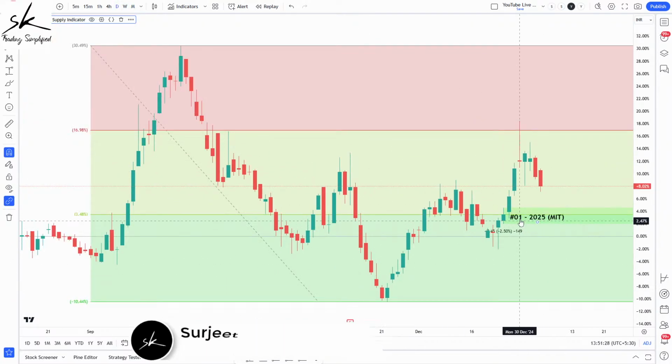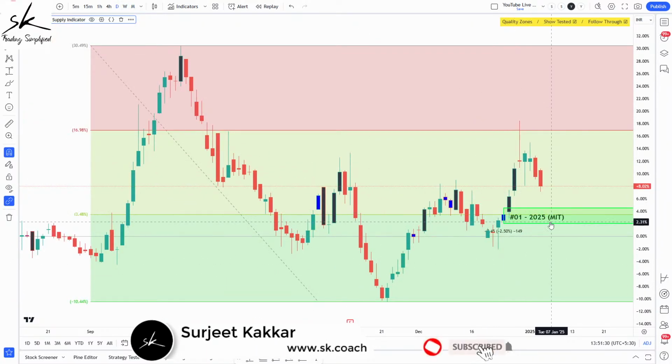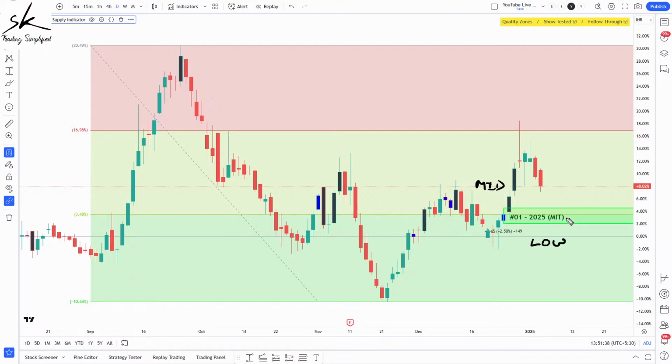So based on our curve analysis, you can see our lower time frame zone is basically falling into two different locations, which is middle of the curve and partially also low of the curve. So now this is where again a challenge comes in. That challenge is that since it is overlapping between two locations, should I consider it as middle of the curve or should I consider it as low of the curve?